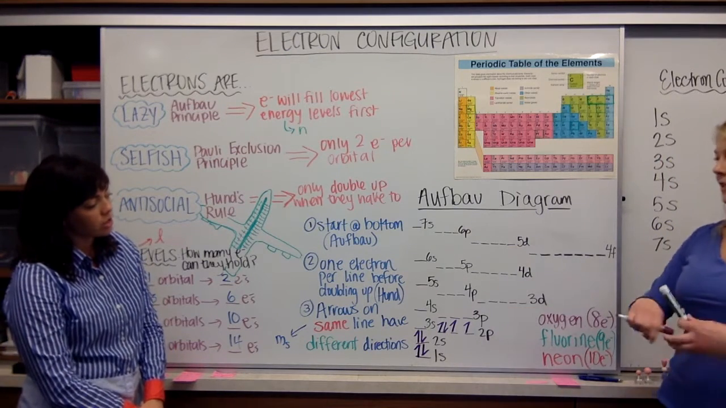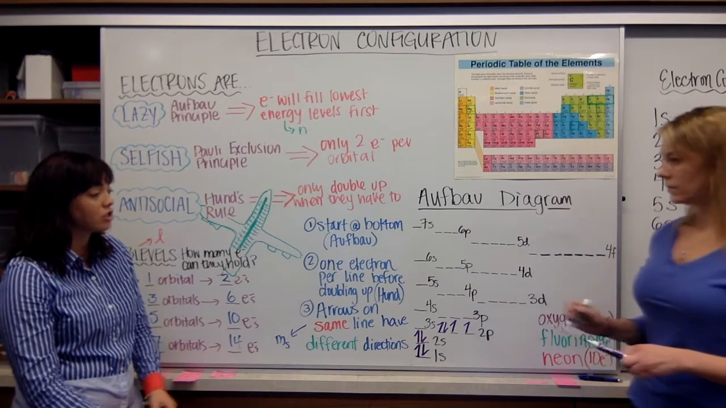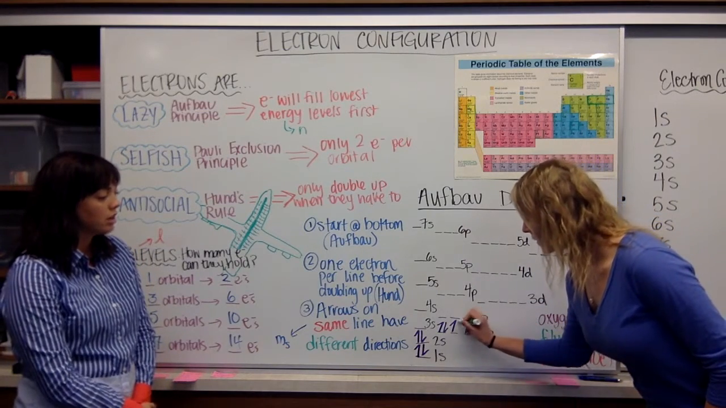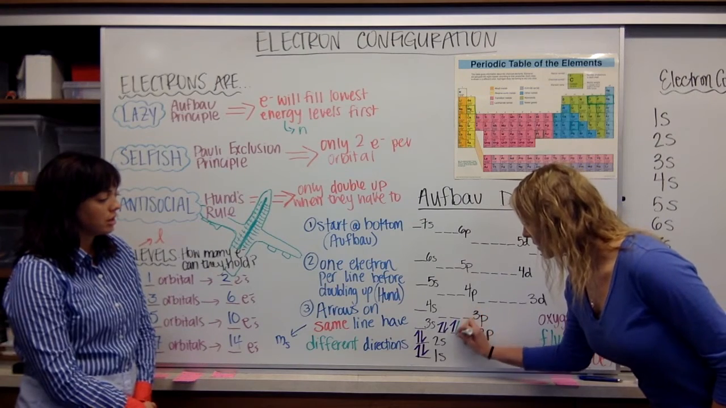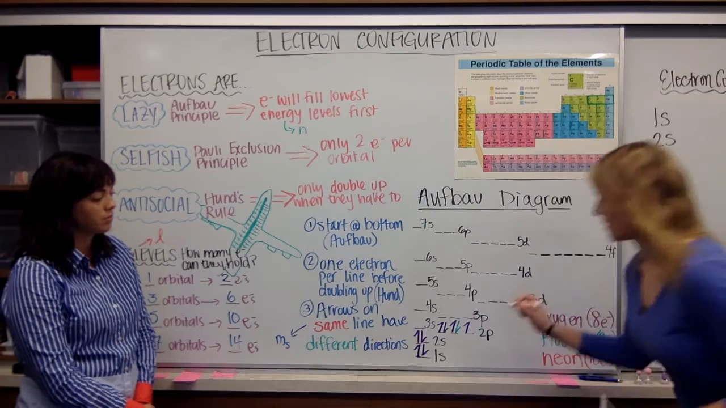Okay, so oxygen has 8 electrons. Fluorine has 9, so it would have one more electron, doubling up another one, and then neon would have 10.